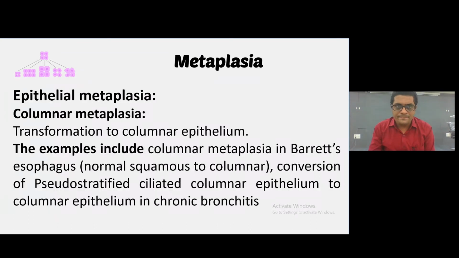Epithelial metaplasia, another type is columnar metaplasia, transformation to columnar epithelium. Examples are columnar metaplasia in Barrett's esophagus, normal squamous to columnar, and conversion of pseudostratified ciliated columnar epithelium to columnar epithelium in chronic bronchitis. So these are the epithelial types of metaplasia.